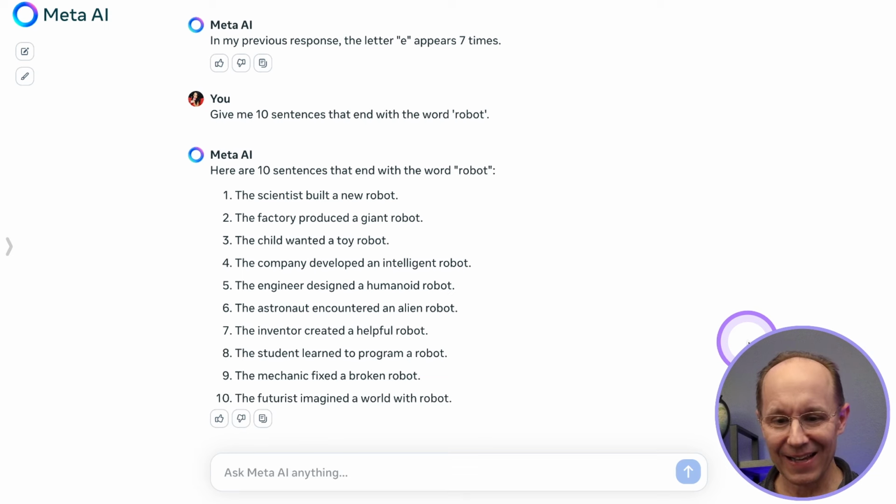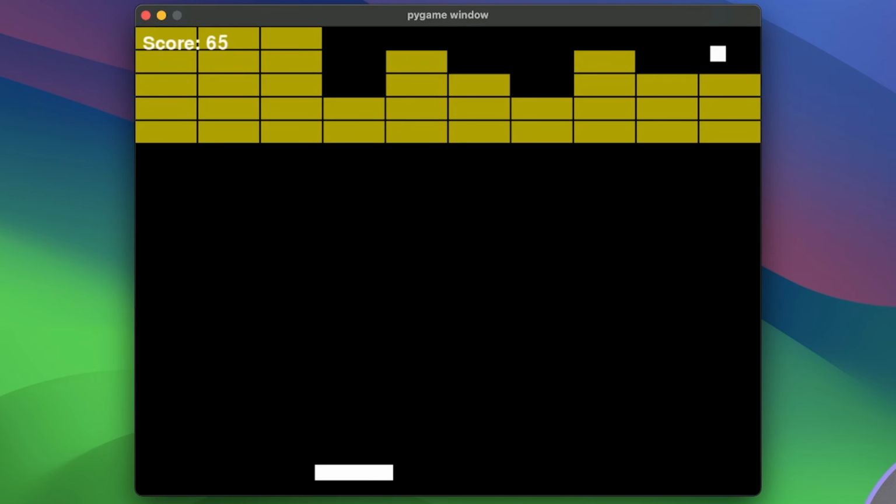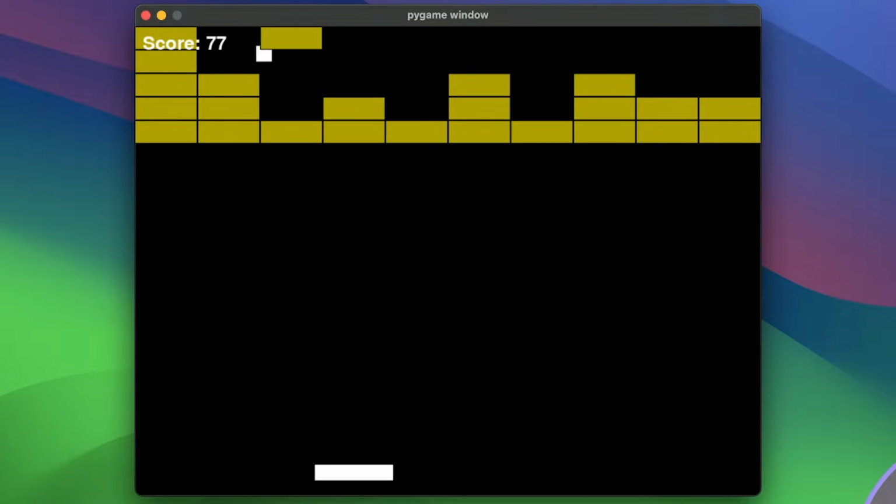Look at this. It got every single occurrence. Every single one. This is the first time I've ever seen an LLM do this. This is incredible. Oh, wow. Look at that. It did it.